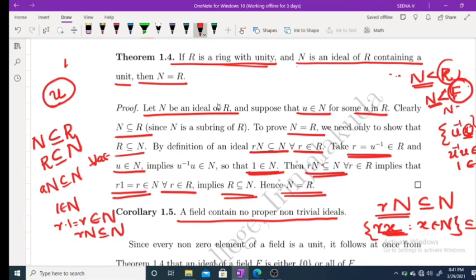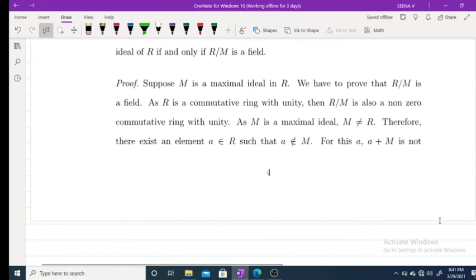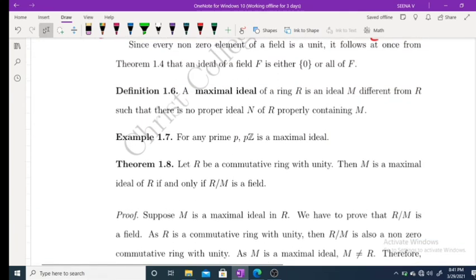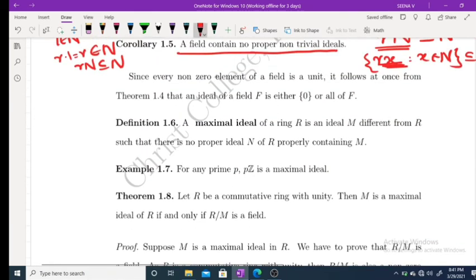Therefore, N must be equal to F. The proof is here: since every non-zero element of F is a unit, it follows at once from theorem 1.4 that an ideal of F is either {0} or all of F.